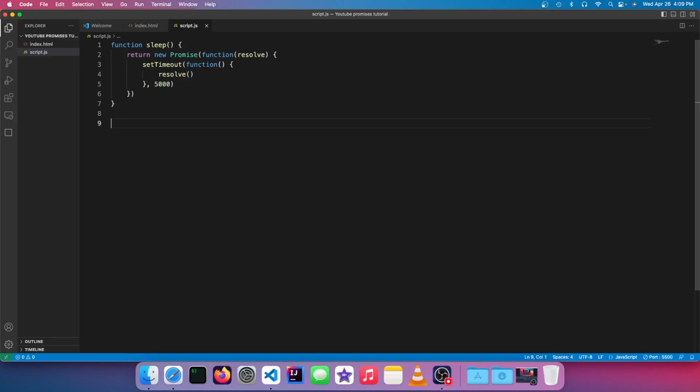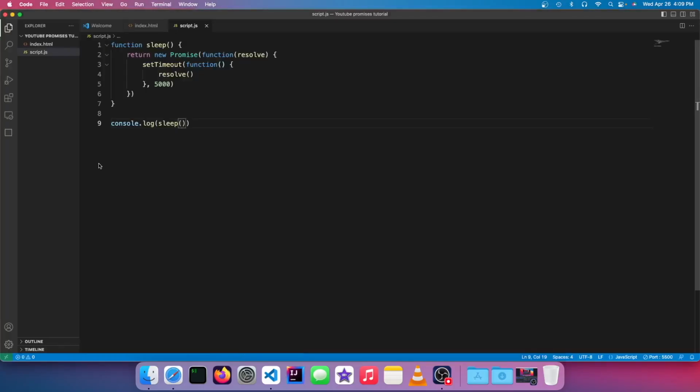So now what I'm going to do is do the same test. I'm going to print sleep. And I'm going to run this, and you'll see promise status pending because it isn't resolved at the time of printing it out. So in order to run something when it's resolved, keep in mind this is still asynchronous. We haven't gotten to the synchronous stuff yet.